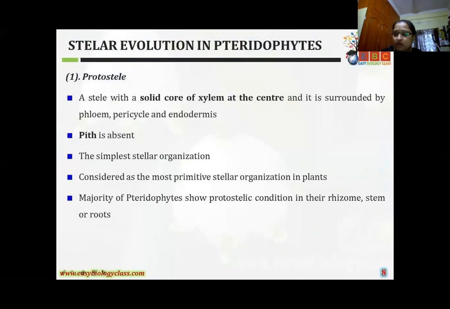The name protostele was suggested by the scientist Jeffrey in 1902, and he regarded it as the most primitive and simplest type of stele. This is the starting stele. It consists of a central solid mass of xylem surrounded by the phloem. Such stele occurs in the adult stem of Lycopodium and Selaginella. In this stem, pith is totally absent.